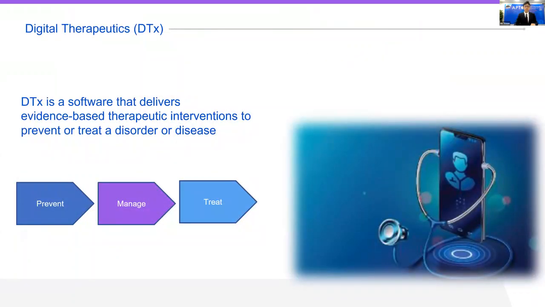So what is digital therapeutics? Digital therapeutics, or DTX, is software that delivers evidence-based therapeutic interventions to prevent or treat a disorder or a disease. And we know there are specific stages in therapeutics. The first one is to prevent, and then to manage, and if possible, also to treat.